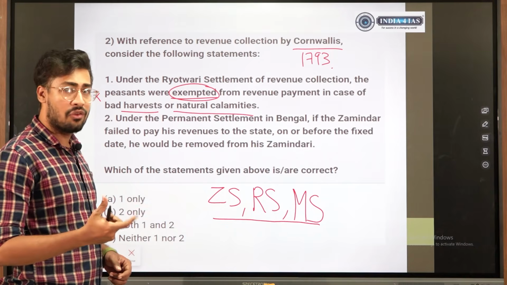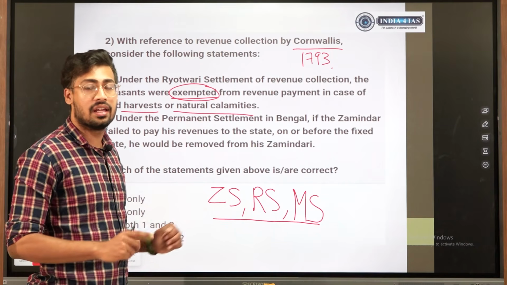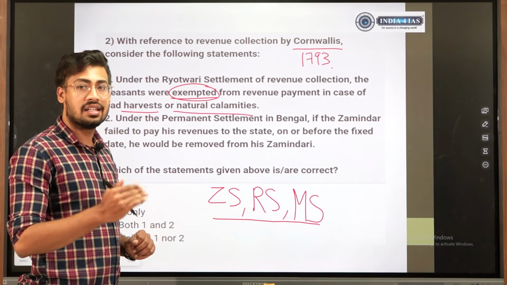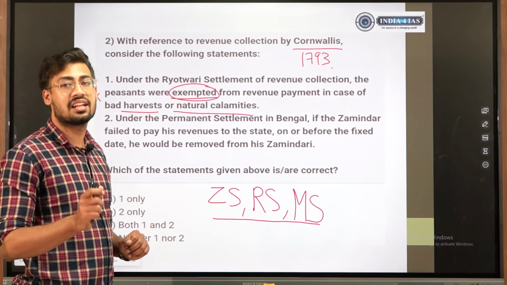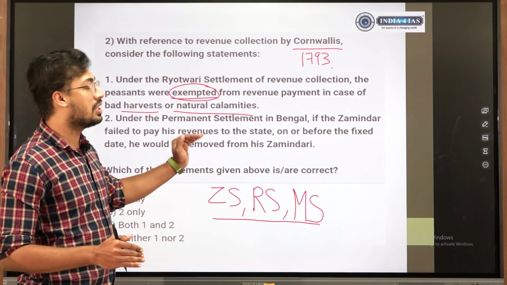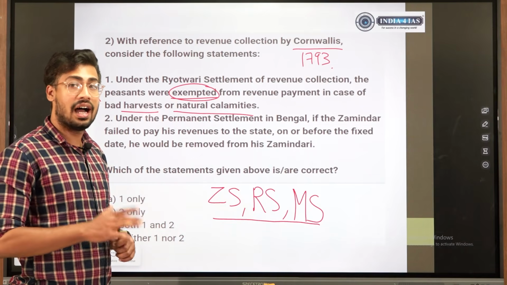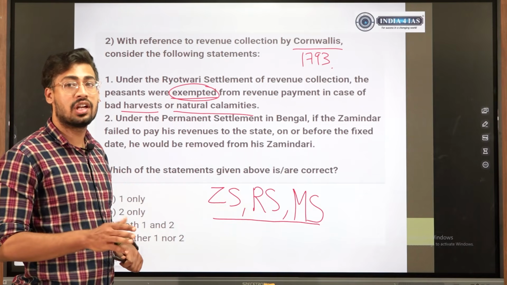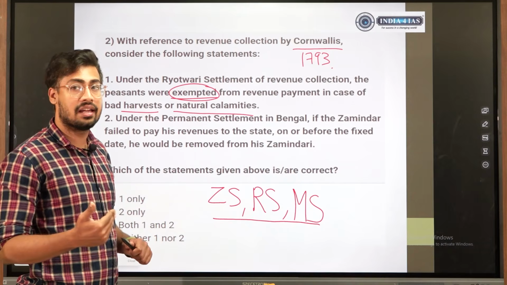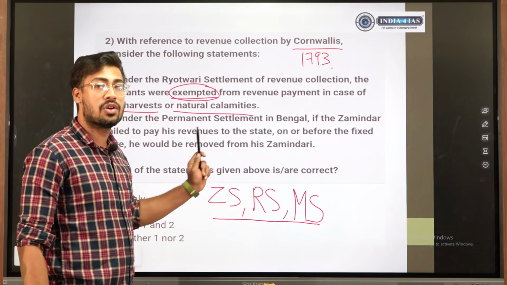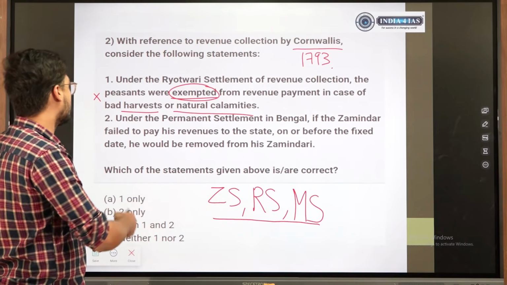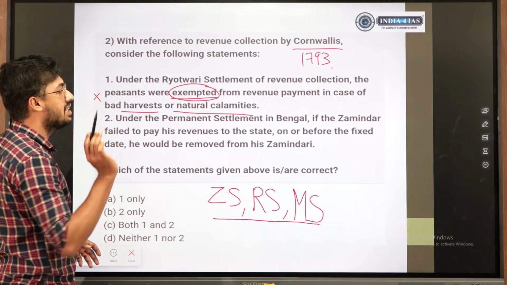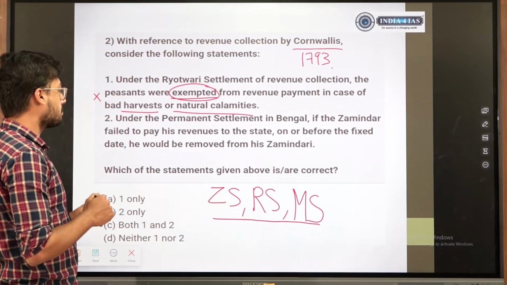If you see the FRBM Act, now this will connect to economy. In the FRBM Act, the target of fiscal deficit could be missed under certain emergency circumstances, under which natural calamity or bad harvest is one of the provisions. Only there is exemption provided because it is the Indian government present day. British at that point of time were very exploitative, so the chances that they will give exemption is very less. So even if you did not know, we could have easily taken it to be wrong.